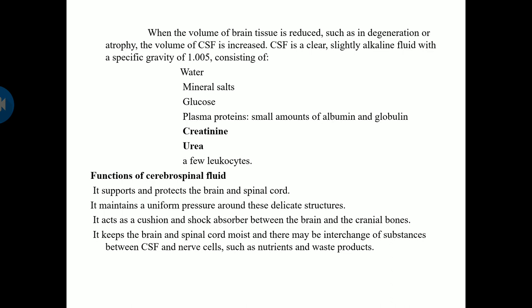So what are the functions of CSF? It supports and protects the brain and your spinal cord. Next, it maintains uniform pressure around these structures. If the pressure is too much, it will cause damage or destruction of the cells, so it maintains uniform pressure around the brain and your spinal cord. Next, it acts as a cushion and shock absorber between the brain and the cranial bones. This gives a soft material, so that it acts as a shock absorber.